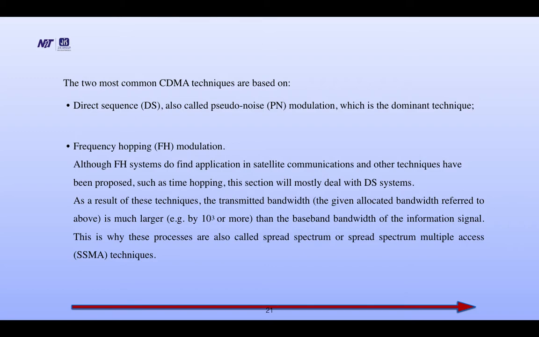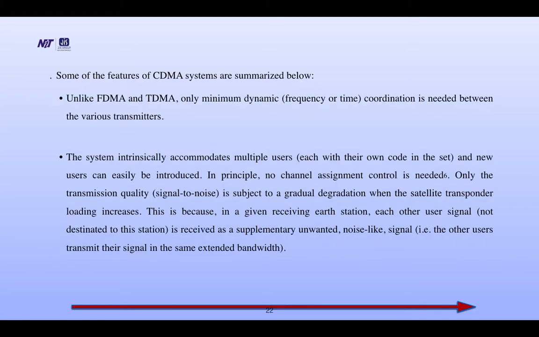As a result of this technique, the transmitted bandwidth, the given allocated bandwidth referred to above, is much larger, by 10 to the power 3 or more, than the base bandwidth of the information signal. This is why these processes are also called spread spectrum or spread spectrum multiple access, SSMA, CDMA techniques. Some of the features of CDMA systems are summarized below.